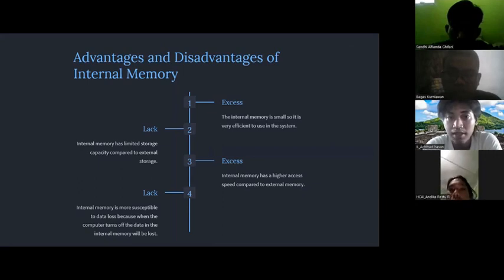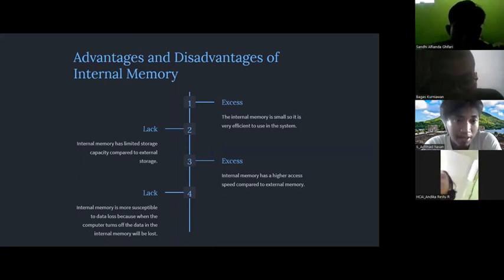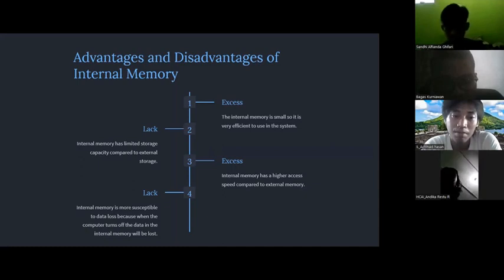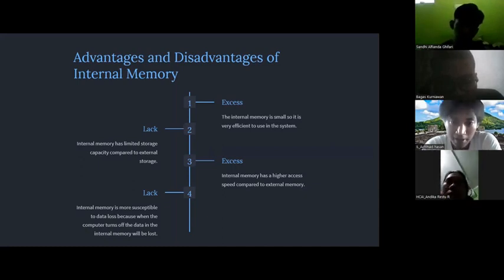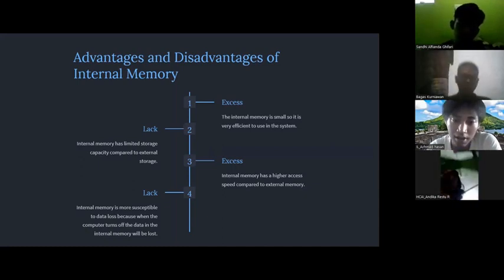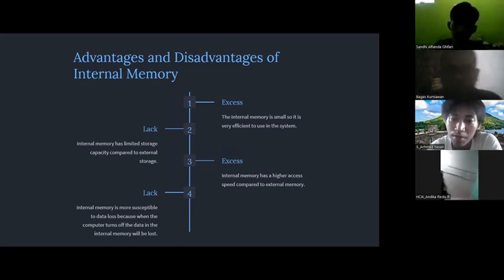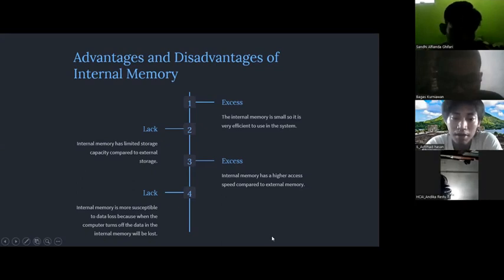Advantages and disadvantages of internal memory. Number one, fast access. The internal memory is small, so it is very efficient to use in the system. Two, internal memory has limited storage capacity compared to external storage. Number three, internal memory has a higher access speed compared to external memory.